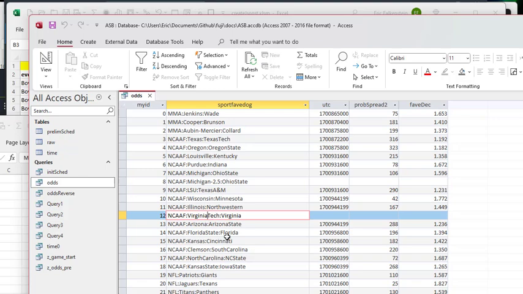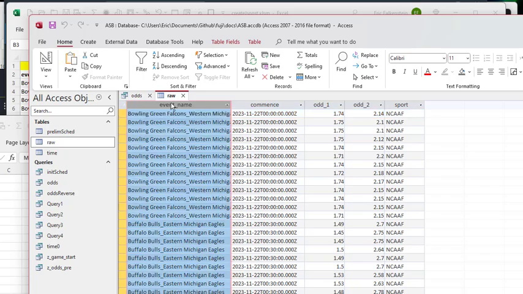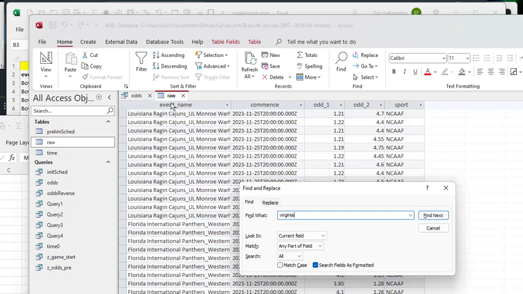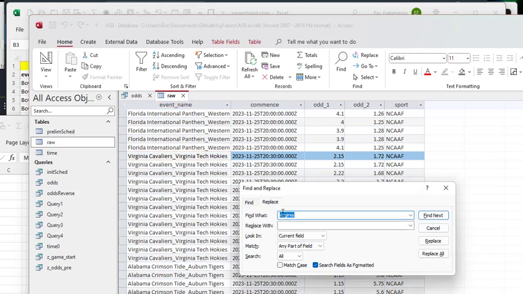So, it's not matching up. So if I go back to this raw set, I can either go in here directly and find it. And if I do Virginia Tech Hokies, I'm going to place Virginia Tech with Virginia Tech. Okay, so I'll place all those.